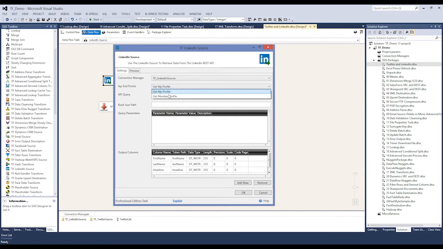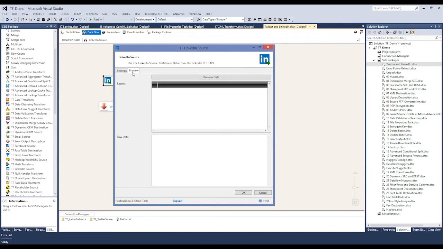For example, if I set this to get member profile, then I can provide a user ID and retrieve that particular profile. For this demonstration, I'm just going to keep this set to get my profile. And below the query parameters, you can see what output columns will be created.